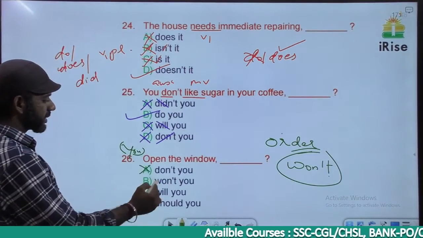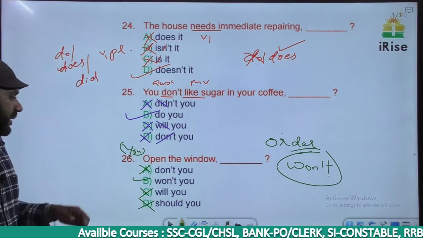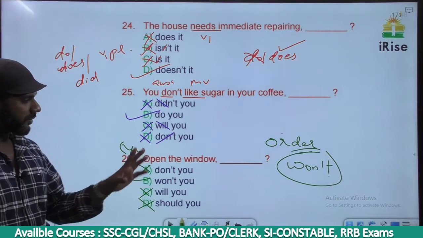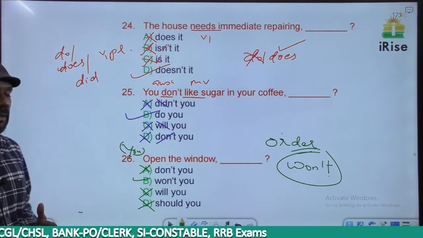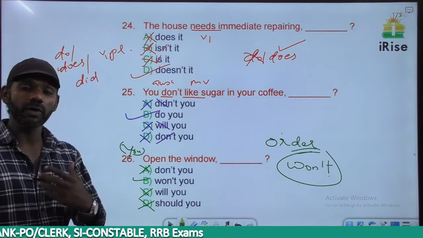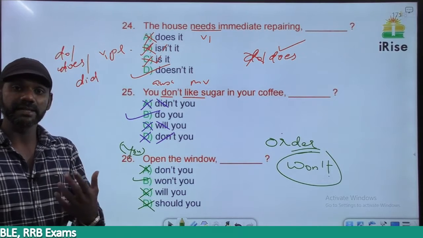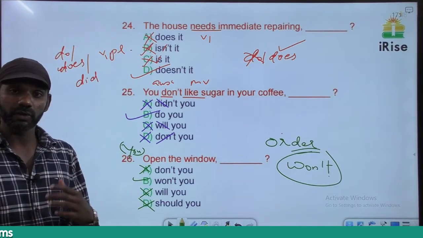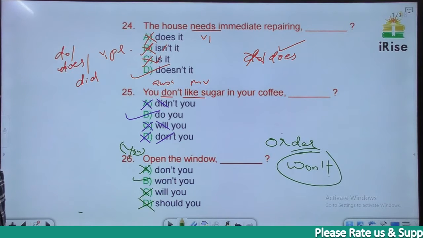Based on that, A is gone, C is gone, D is gone, the answer must be B. Won't, the subject here is you, understood? So won't you. So open the window, won't you means won't you open the window. That's the meaning. After framing a tag, you just see whether the sentence makes sense or not. Open the window, won't you? It means won't you open the window. The next one.